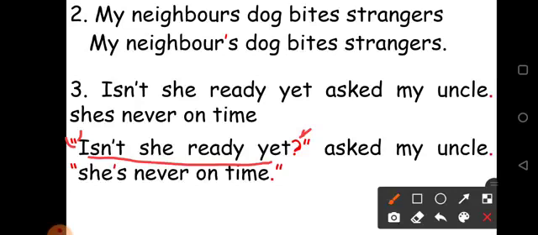See, pronoun and helping verb. We have connected it with the apostrophe sign. She is never on time. Again, these are the spoken words. So we put them in the inverted commas and at the end we gave a full stop.